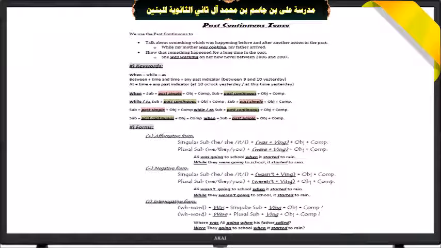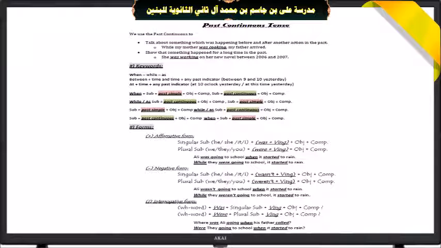Look at when, it comes in the middle of the sentence. Before it we use the past continuous, which is was going, and after it we use past simple, which is started. But when we say the following, while they were going to school, it started to rain. Look at the word while. It comes at the beginning of the sentence. After it we use the past continuous, which is the verb were going. And in the second part of the sentence we use started, which is the past simple verb.